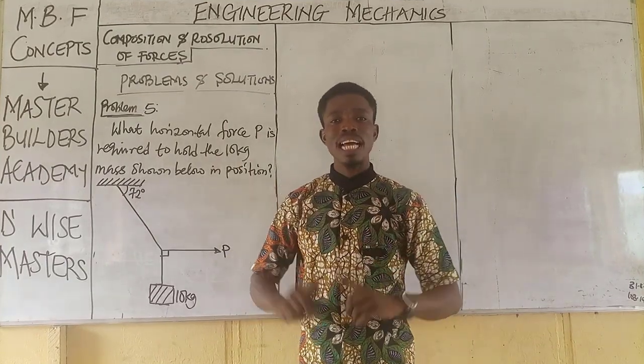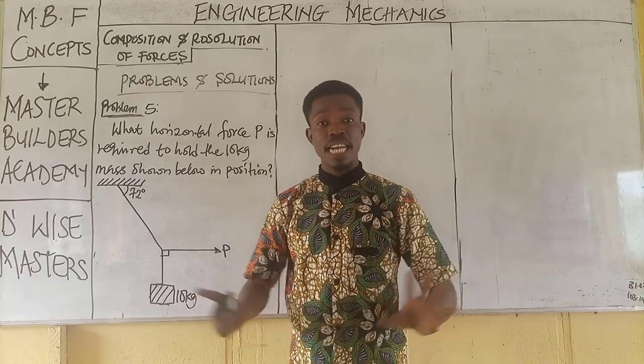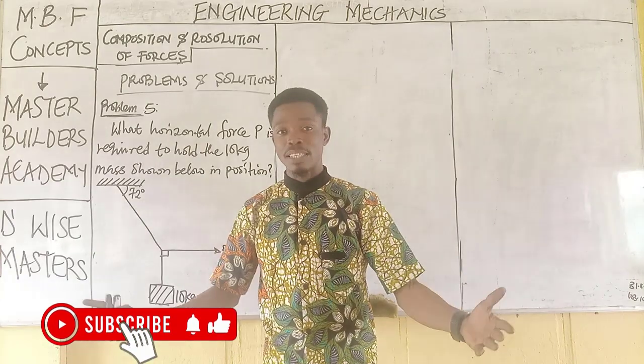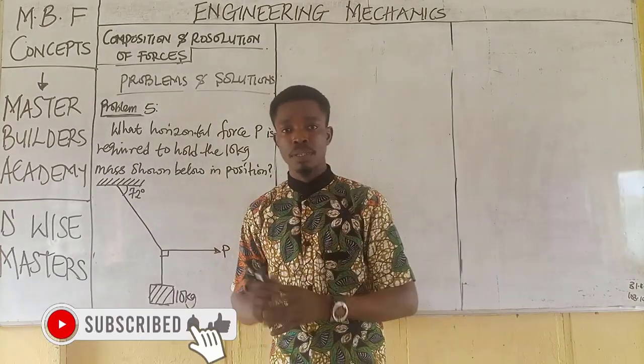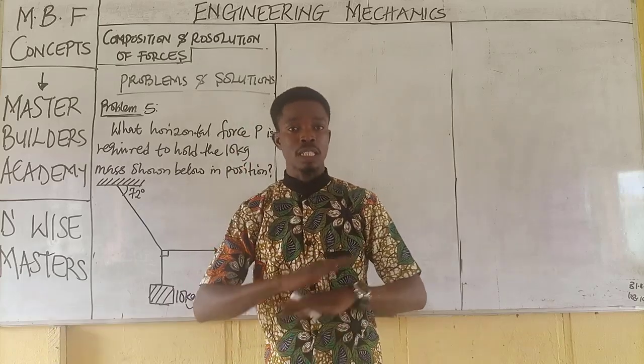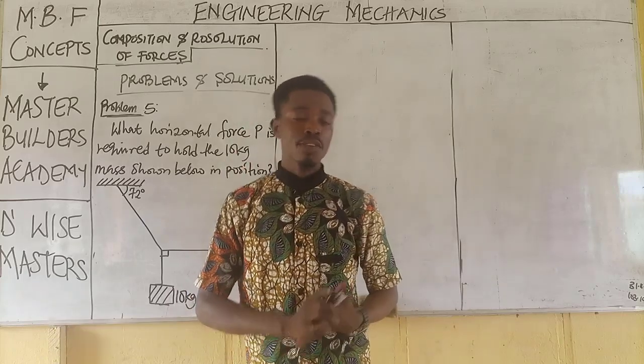Very quickly, we shall be looking at question number 5. Yes, problem 5. Remember, we are problem solvers. How do we get to solve problems? We solve problems following principles, laws that are applicable. Now, let's look at this question.